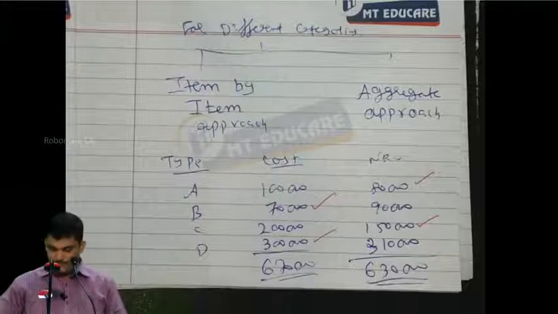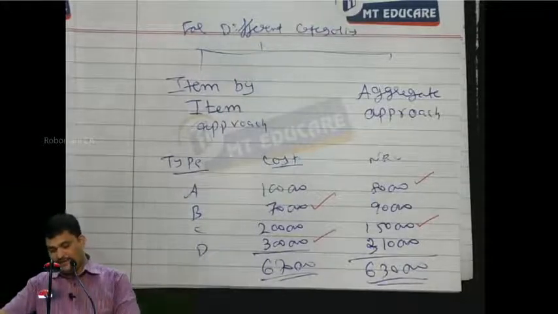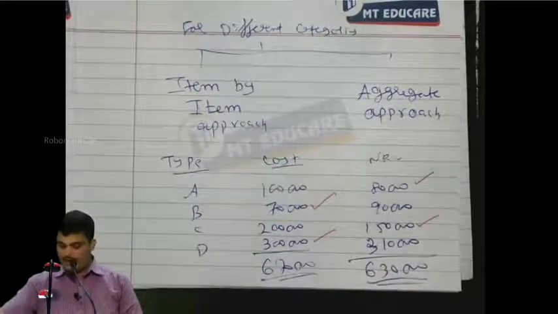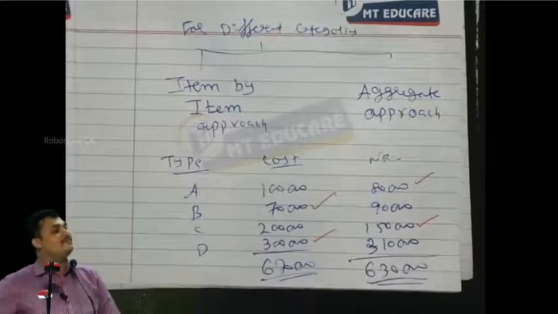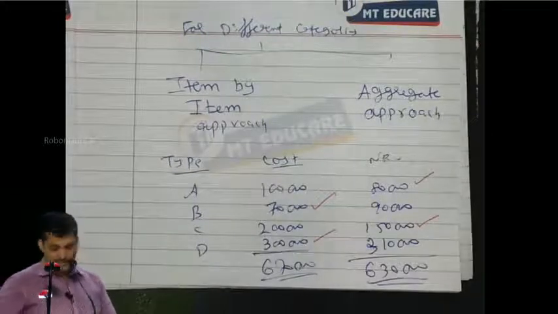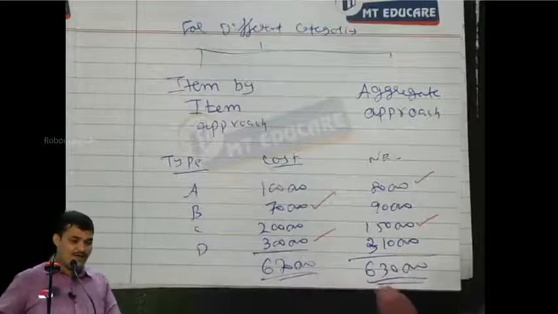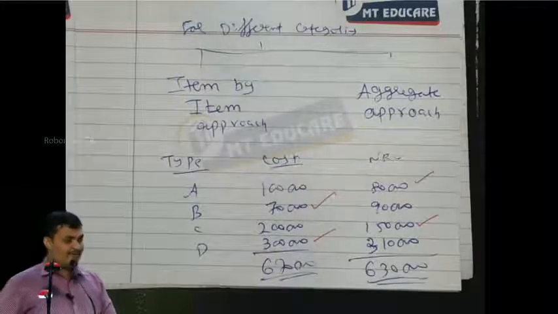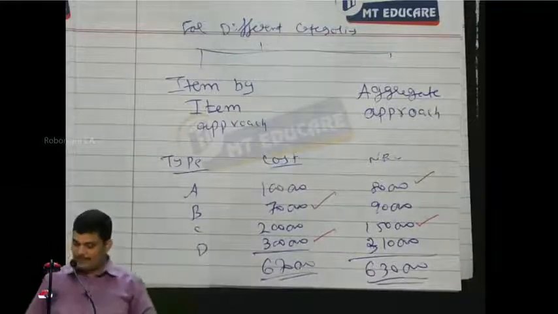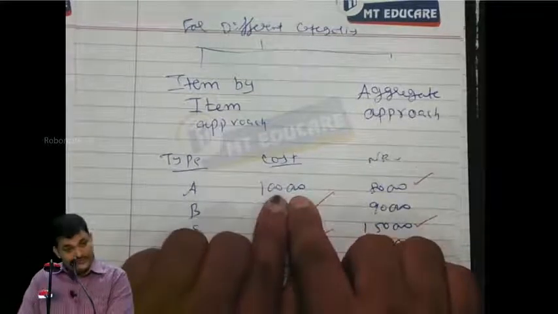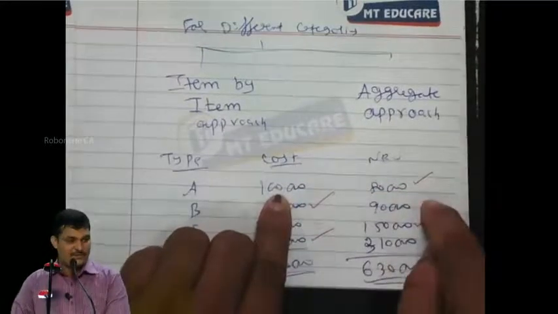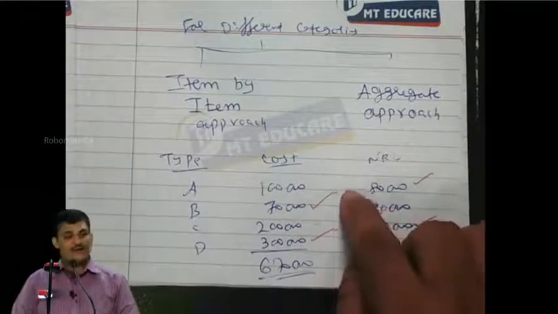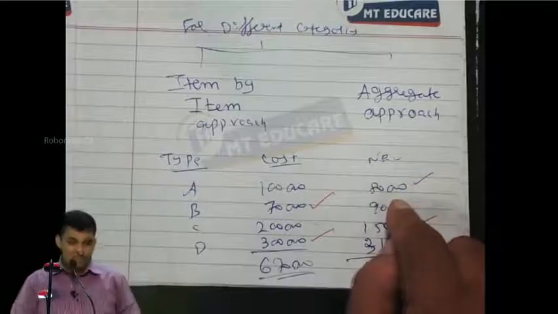Everybody? Yes, sir. Now when you take the cost or NRV, whichever is less, on an aggregate approach, the answer will be 6,30,000, that is, the total of cost and the total of NRV, whichever is less, gives you 6,30,000 as the value. Could you appreciate that? Under the individual approach you are taking the cost of the individual asset and the NRV of the individual asset, comparing and taking whichever is less. Do you follow the discussion? So item by item approach means comparing the cost and NRV for each category of goods.